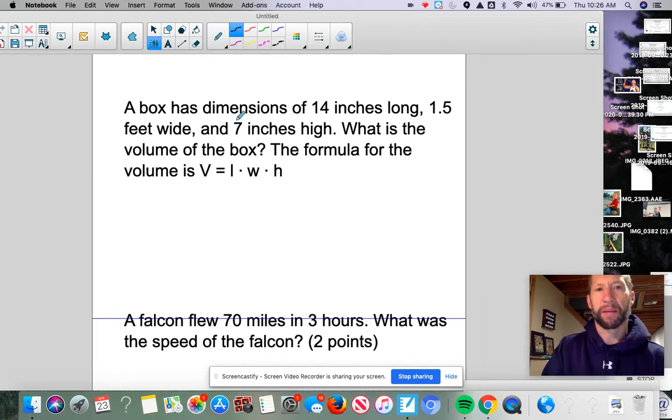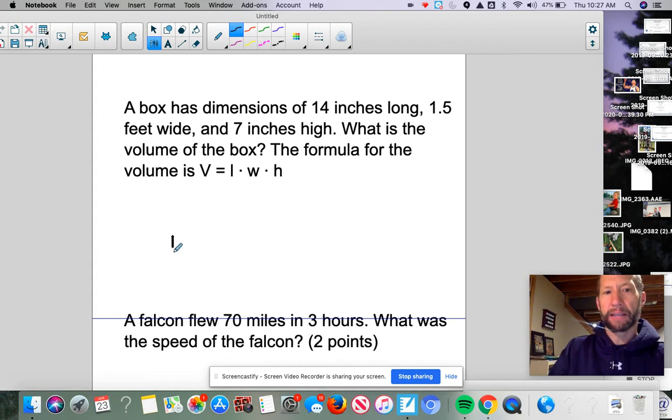Number one. A box has dimensions of 14 inches long, 1.5 feet wide, and 7 inches high. Now, that's probably the first thing you need to pay attention to that you may have missed. It says 1.5 feet. You'll notice these are both in inches, and this is feet. And the question is, what is the volume of the box? And here's the formula. The formula is length times width times height. Another formula you can use is just the area of the base times the height.